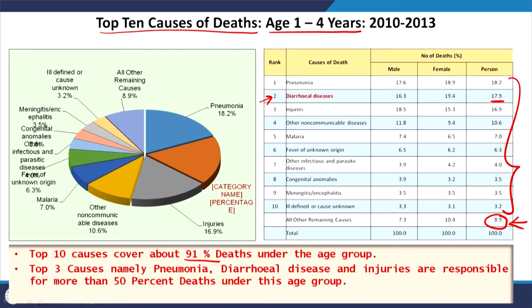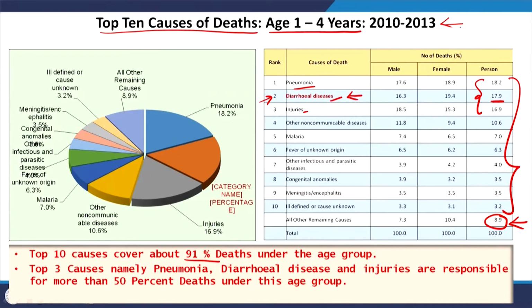And we also see that the top 3 causes, meaning pneumonia, diarrheal diseases and injuries, are responsible for more than 50% of deaths. The reason I keep reiterating diarrheal diseases is that they are typically waterborne diseases, and it's easy to tackle them and save the lives of lakhs and lakhs of children every year. Again, we will come back to that, but one aspect, as you see, is that infants, who are relatively more susceptible, are dying in great numbers, certainly due to diarrheal diseases.